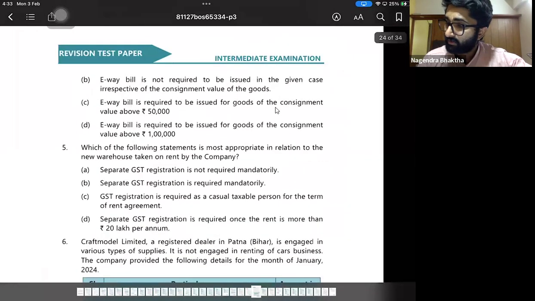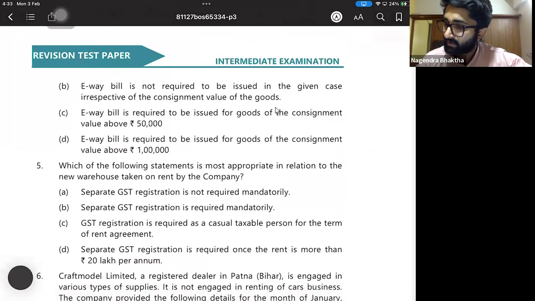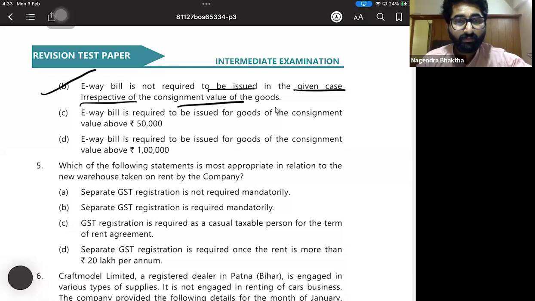Option B, e-way bill is not required to be issued in the given case, irrespective of the consignment value. True. E-way bill is required to be issued for the goods of the consignment value above 50,000. Wrong. In non-motorized cart, even if above 50,000, not required. Above 1 lakh, we have not studied at all. Wrong one. So the right answer is option B.